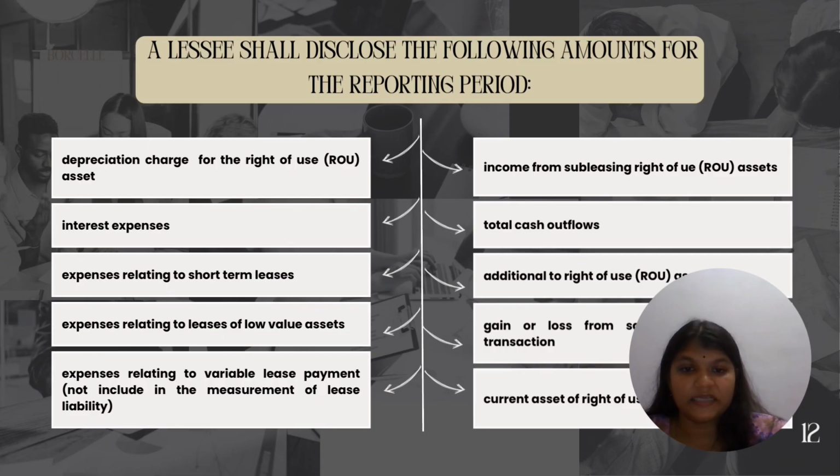The first key is depreciation charge for the right of use ROU asset. It shows how much of the right of use asset's value is consumed during the period and helps users to assess the useful life and future value of leased assets. Next is interest expense, to reflect the finance cost from lease liability, important for understanding the total cost